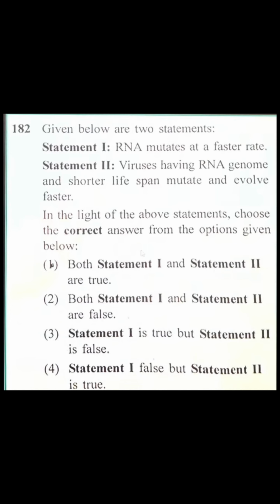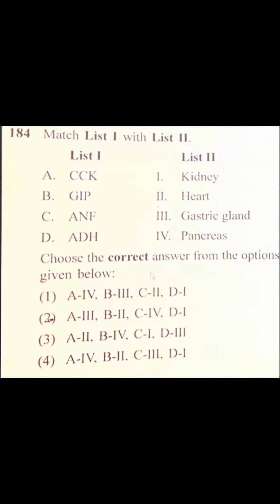Statement 1: RNA mutates at a faster rate. Correct. Statement 2: viruses having an RNA genome and shorter lifespan mutate and evolve faster. Correct. Statement 2 is also correct. So the correct option will be 1. Statement 1 and statement 2 both are true. Match column 1 and column 2.